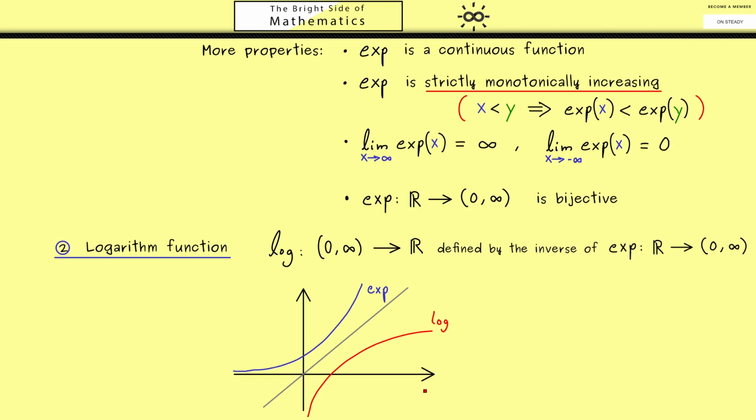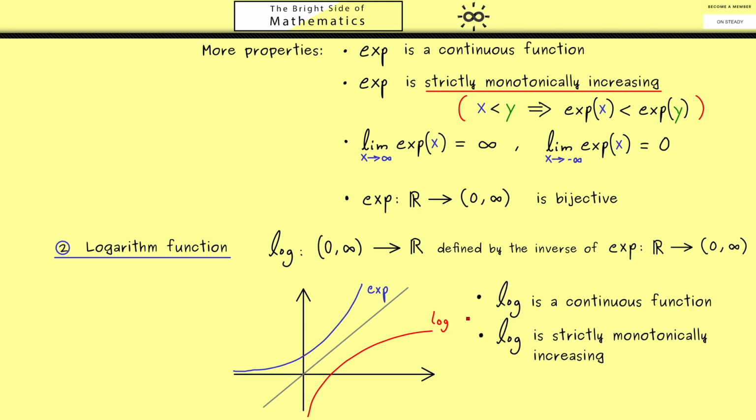Now what we see is that the logarithm function is also strictly monotonically increasing, and it should still be continuous. Indeed, showing these two things is a very good exercise. First you show the increasing part, and then you use the epsilon delta criterion to show the continuity.